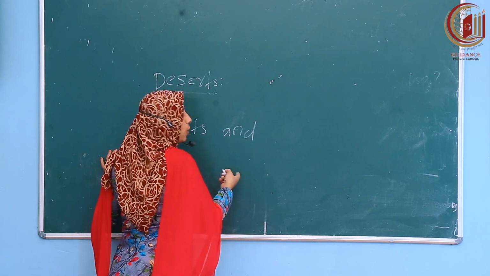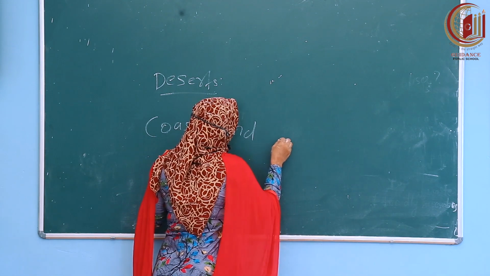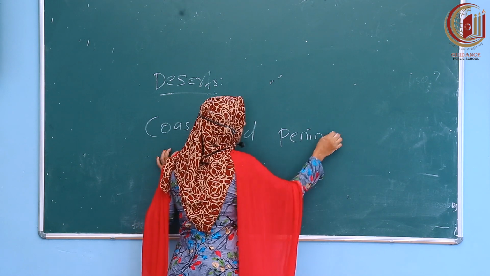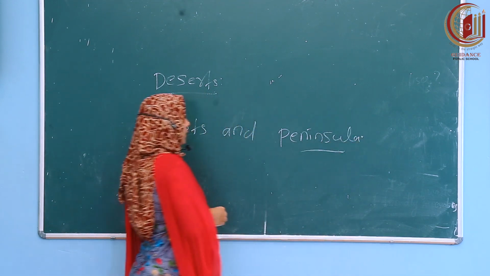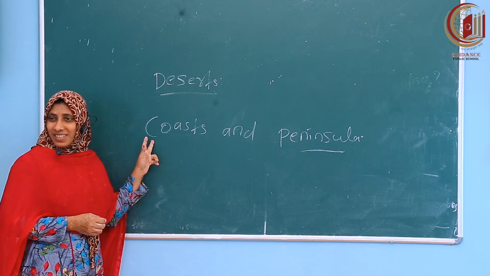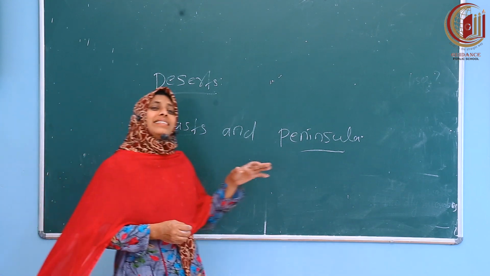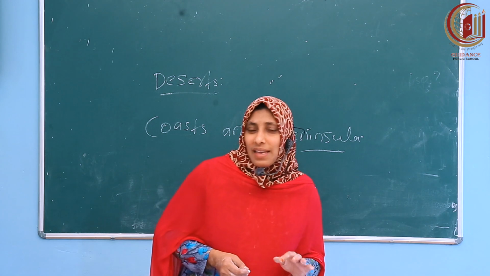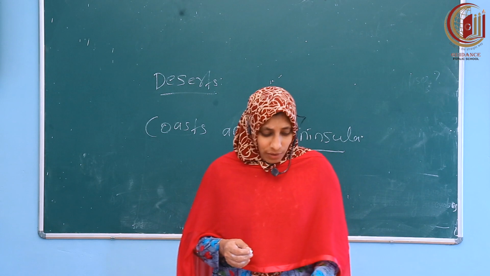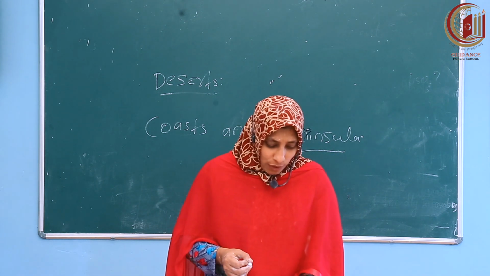Coast and peninsula are another landform, another physical feature. What do you mean by coast? Coast means the side of the sea. The side of the ocean or sea is called coast.